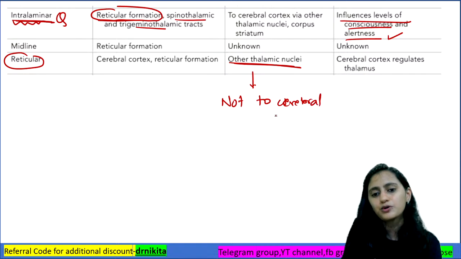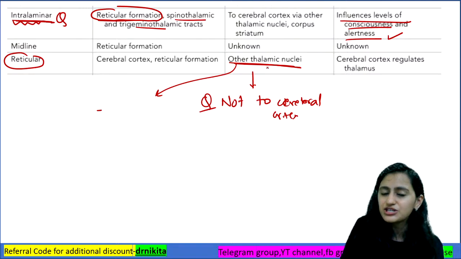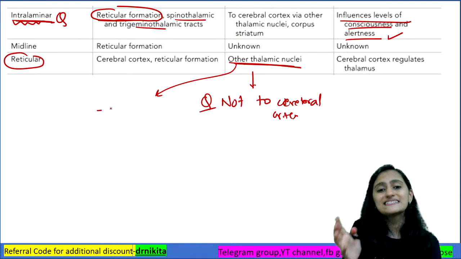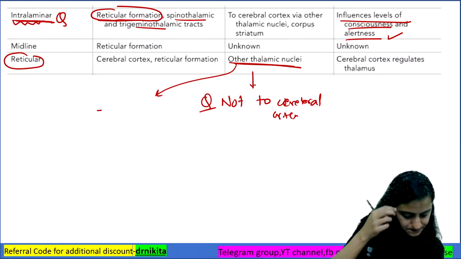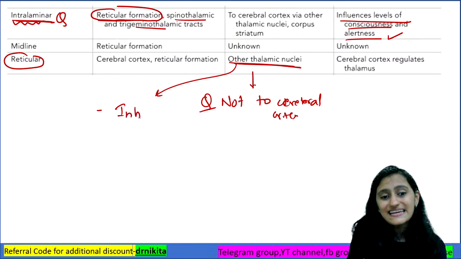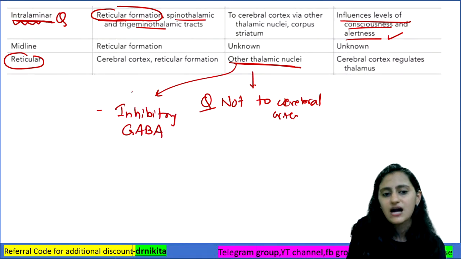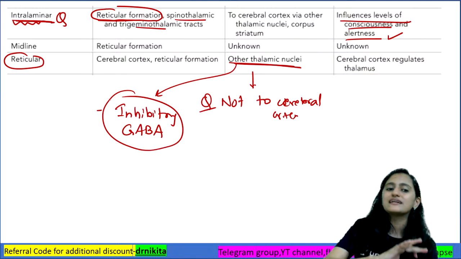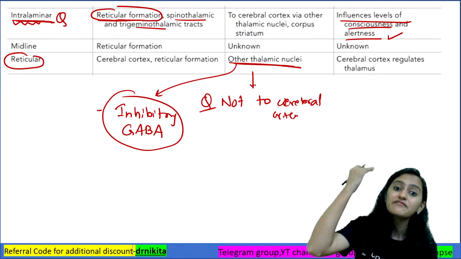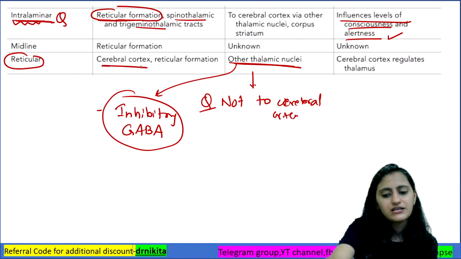There is no output to the cerebral cortex by the reticular nuclei. What is its function on the other thalamic nuclei? Is it inhibitory or is it excitatory? Please remember it is inhibitory. It has the neurotransmitter GABA. So it is inhibitory to the rest of the thalamic nuclei. It does not give output to the cerebral cortex. It only receives inputs from the cerebral cortex.